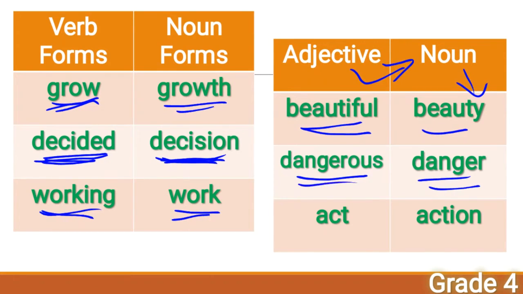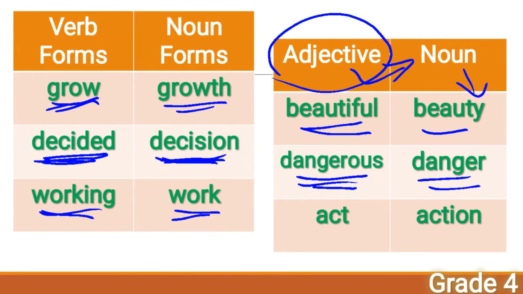Okay, dangerous situation. Situation is a noun here. The adjective dangerous is talking about the quality of the noun, how the situation is. So children, let me ask you, what is an adjective? Yes, it qualifies the noun. It modifies the noun. It will talk about the qualification of the noun.